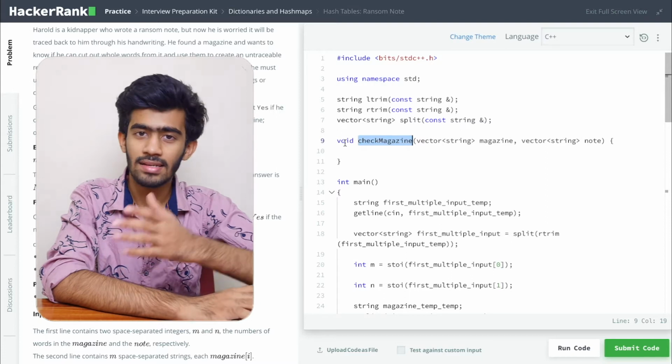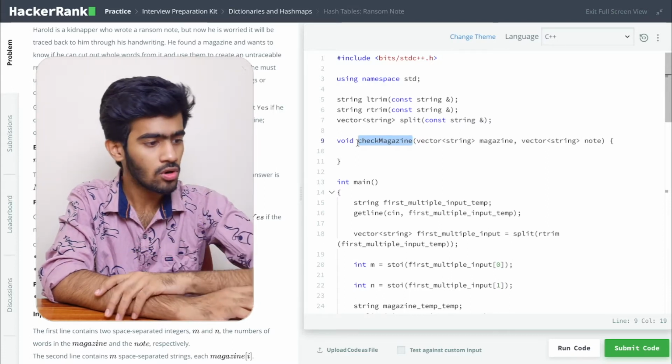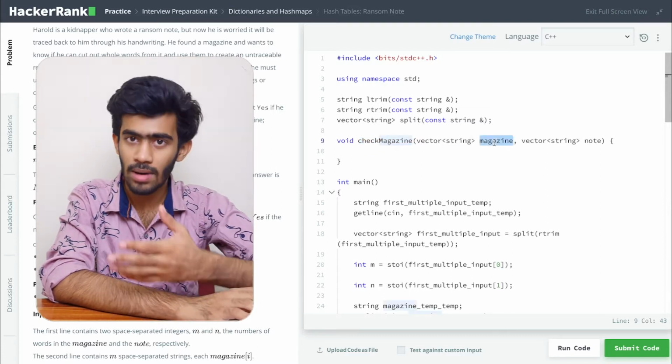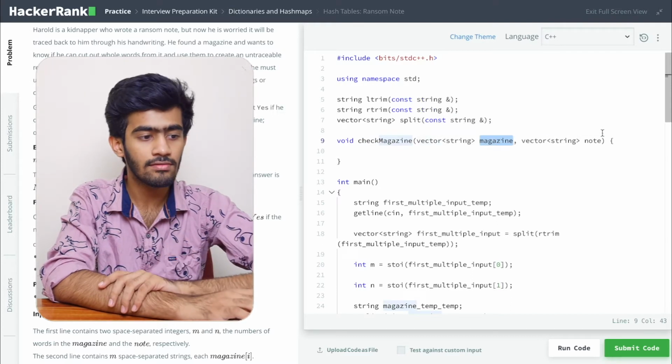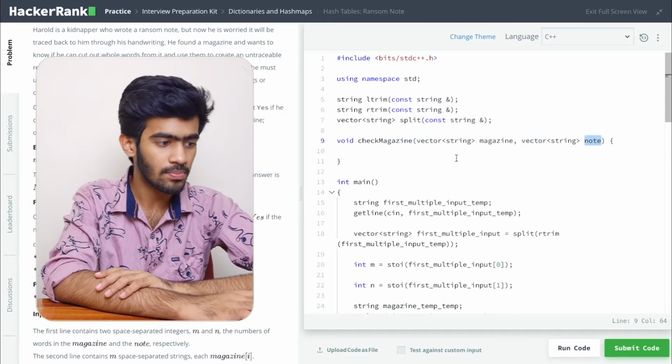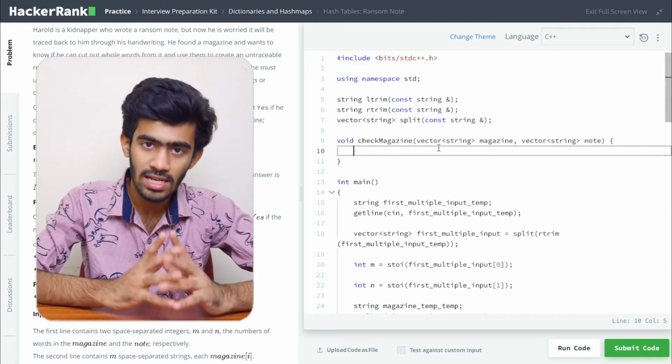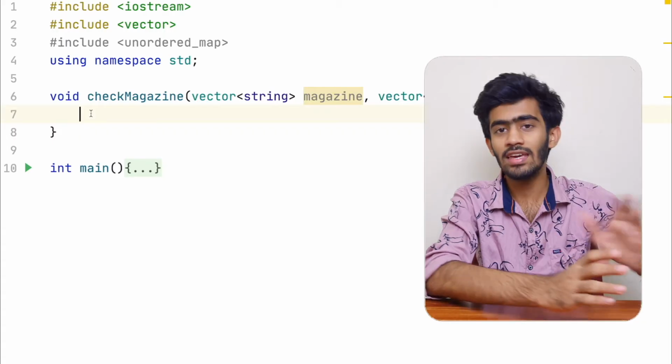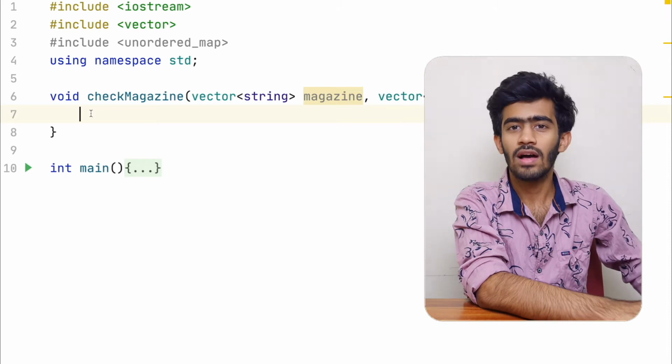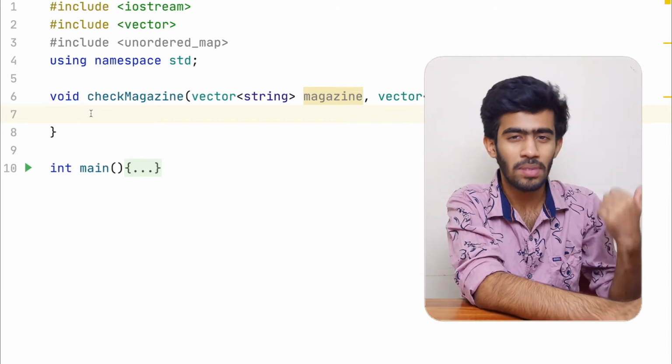It is a void function. As I said, we have to print the values yes or no, and we are given the words in the magazine as a vector and the words in the note as another vector. So using these two vectors, we need to complete this program. So here we have the function. Now let's complete this function and then copy this code back to HackerRank.